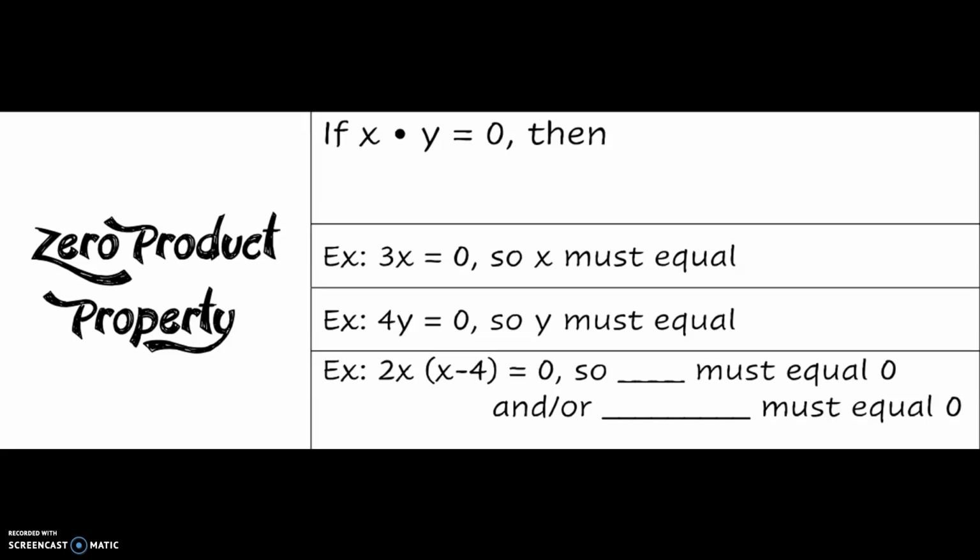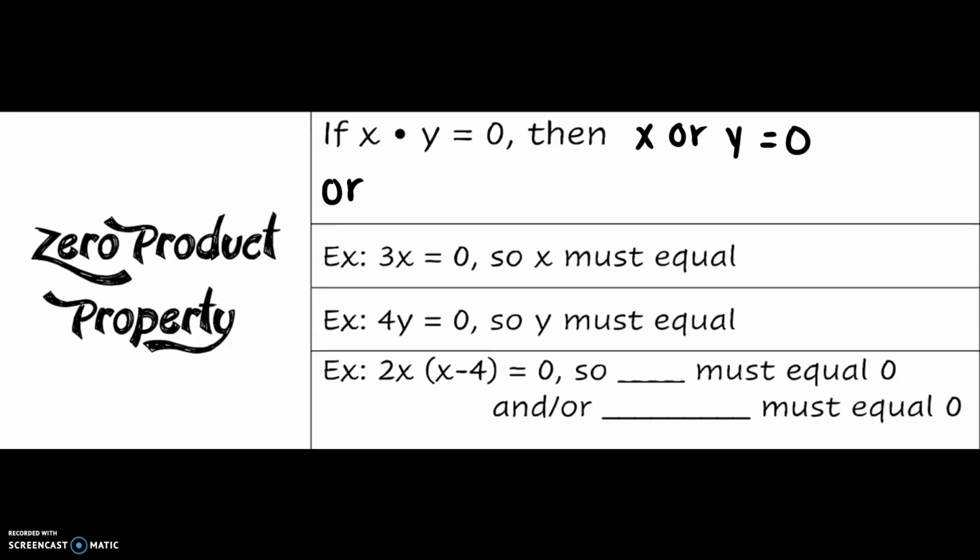When solving a quadratic equation by factoring, we're going to use something called the zero product property. Before going into what the zero product property is, let's review the multiplication property of 0. If x times y equals 0, then x or y equals 0.